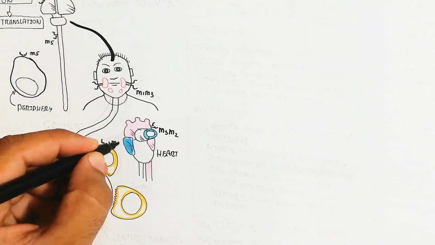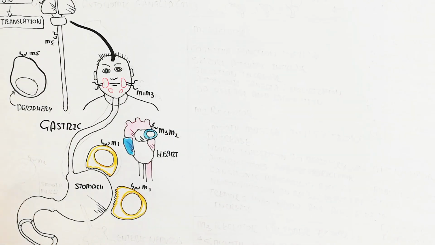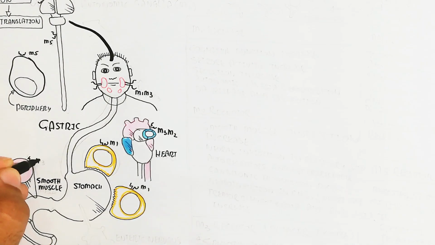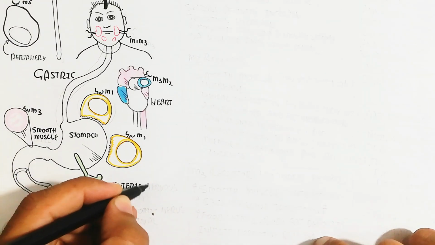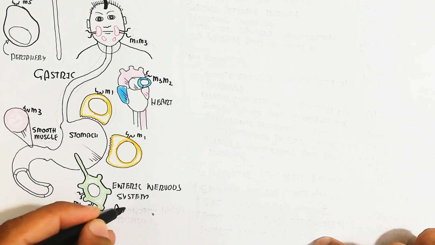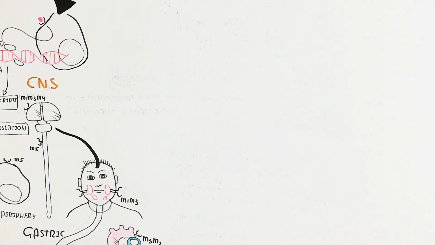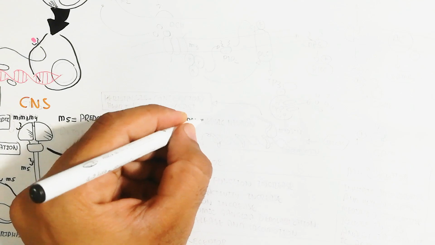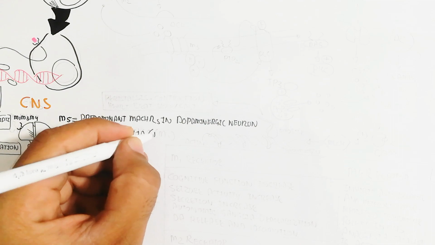The gastrointestinal tract contains muscarinic receptors 1 as well as 3 in the smooth muscle for contraction, and the enteric nervous system, the autonomic nervous system terminal, contains muscarinic receptors 1 and 2. So remember, the gastrointestinal tract contains muscarinic receptors 1, 3 and 2. Saliva is produced when the muscarinic receptor binds acetylcholine to stimulate salivation. It means parasympathetic nervous system activation.